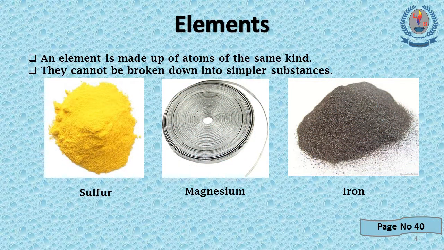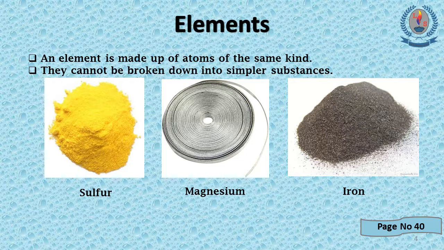In this slide, you are learning about elements. An element cannot be broken down into smaller substances. They are made of atoms. The word atom is derived from the Greek language. Earlier, it was known as atomos, meaning cannot be further divided. John Dalton was a scientist who introduced the atom, and he said that all elements are made up of atoms.